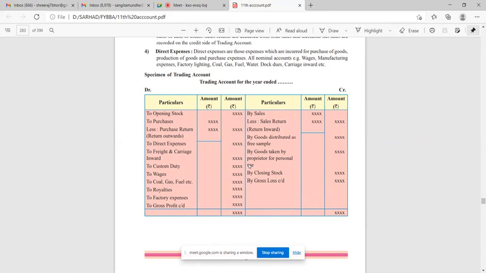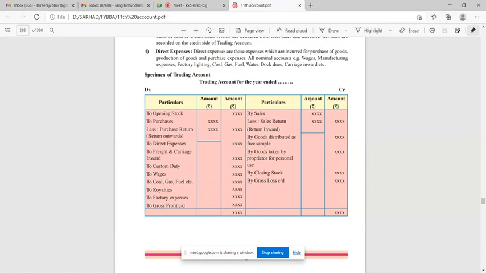See, trading account for the year ended. Here, debit and credit. On the debit side, you have to take on the first line, to opening stock directly. This is the inner column and this is the outer column. Then to purchases, less purchase returns or return outwards. Then to direct expenses: freight and carriage inward, custom duty, wages, coal, gas, fuel, etc., royalties, to factory expenses.